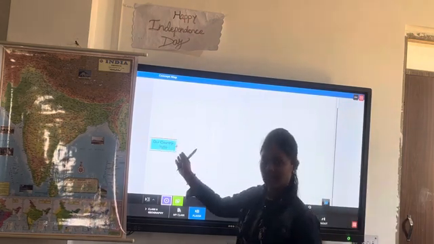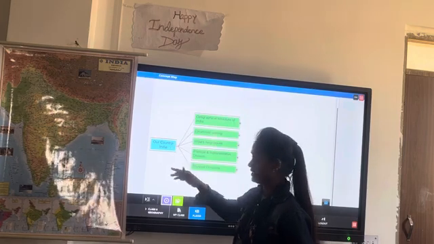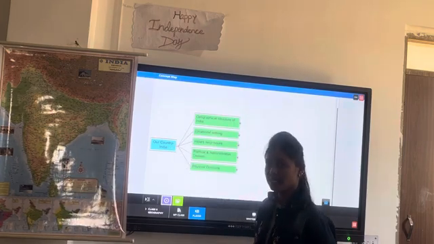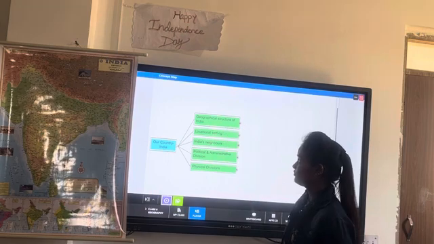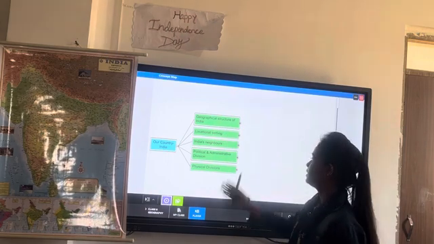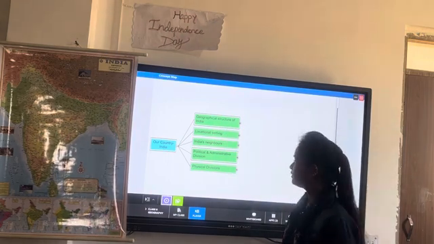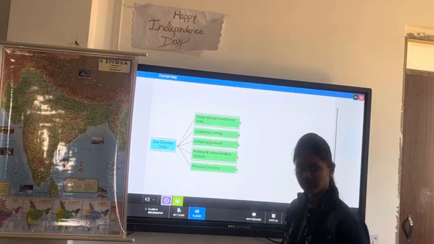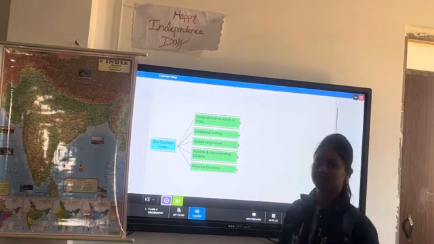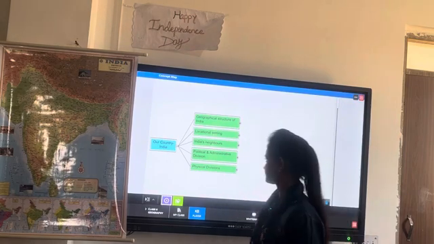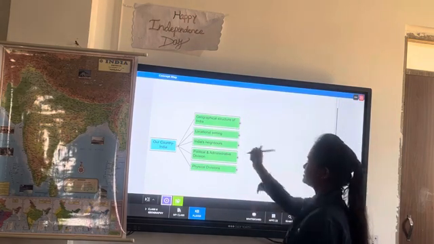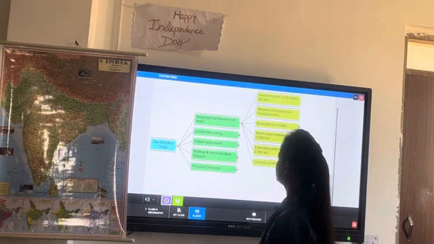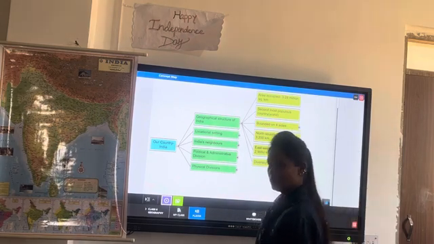This is our chapter's name, our country India. So in this chapter, we are going to learn about the geographical structure of India, locational setting, India's neighbors, political and administrative divisions, and physical divisions. Right? Okay. So let's discuss the geographical structure of India.